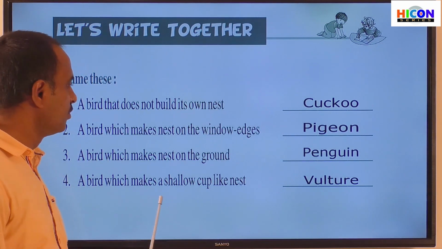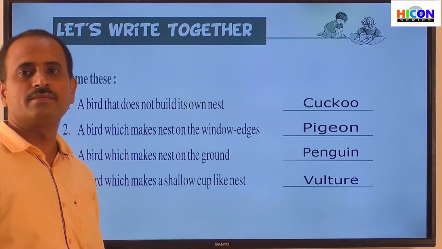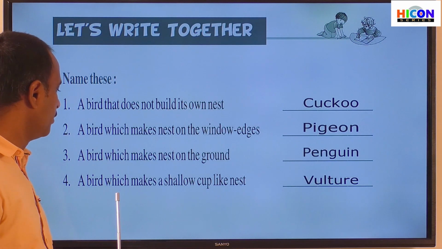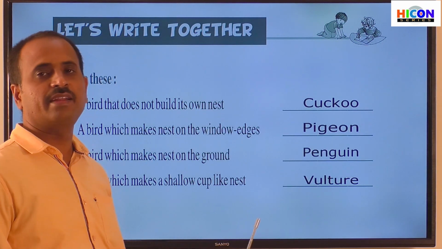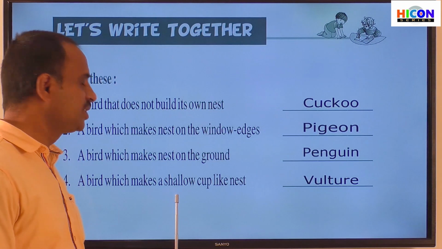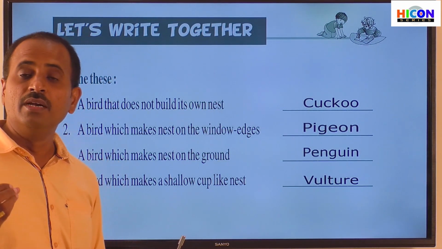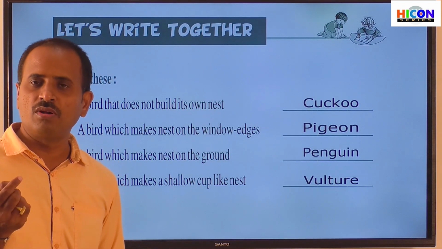And what is the answer for the fourth sentence? Vulture. That is a bird which makes a shallow cup-like nest. So these vultures generally build their nest by using small sticks.